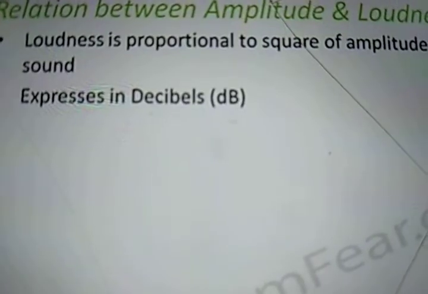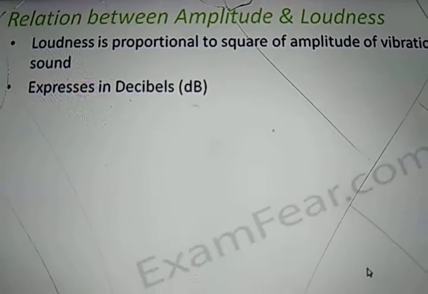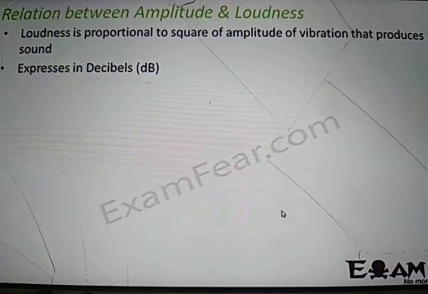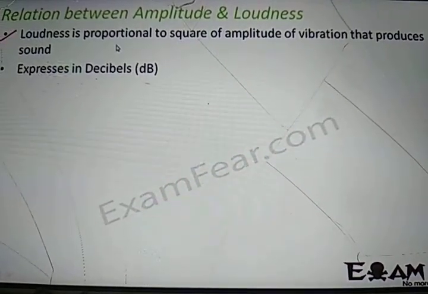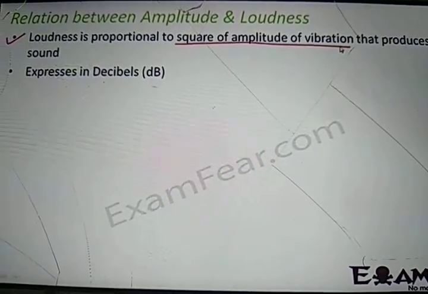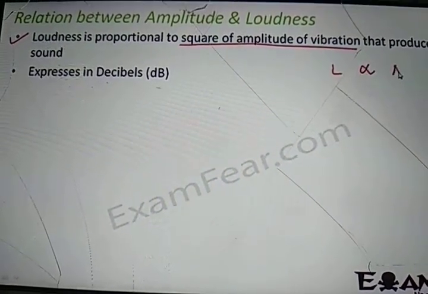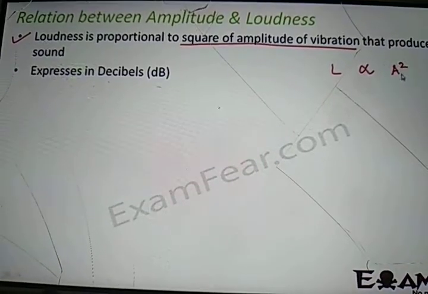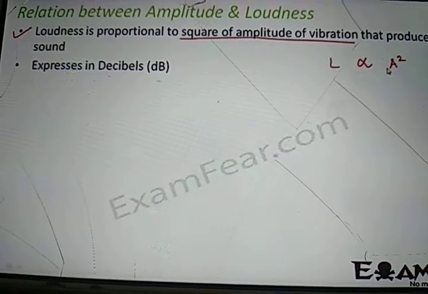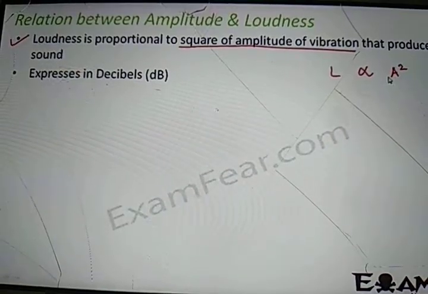We have discussed the amplitude and wavelength. Now as I mentioned, amplitude and loudness are very closely related to each other. Greater the amplitude, greater will be the loudness, so they are directly proportional. More precisely, loudness is proportional to the square of the amplitude of vibration that produces sound. So if your amplitude becomes double, then your loudness will become 4 times. Right? If your amplitude becomes 3 times, then the loudness would increase by 9 times.